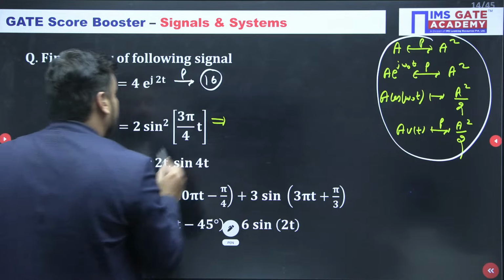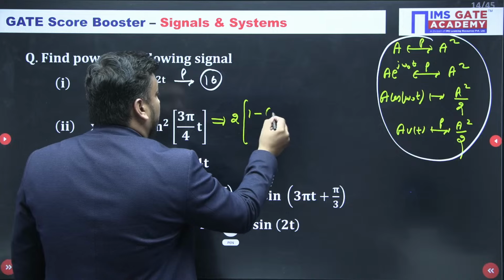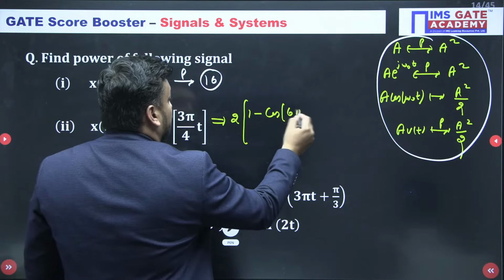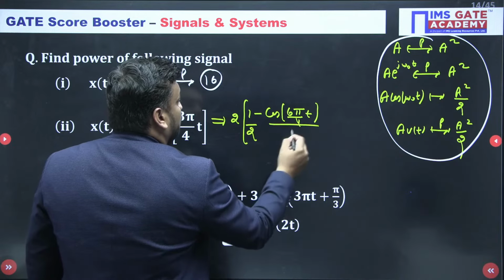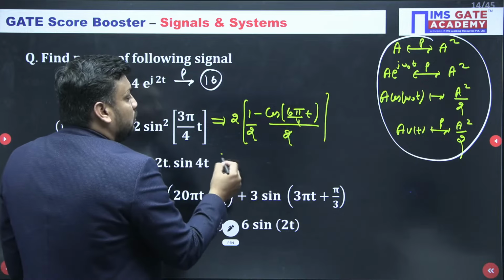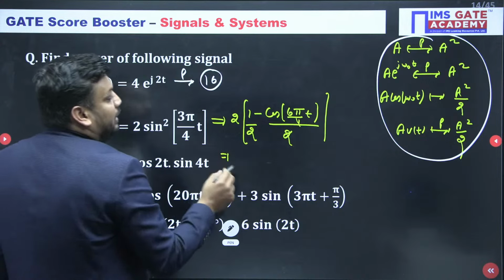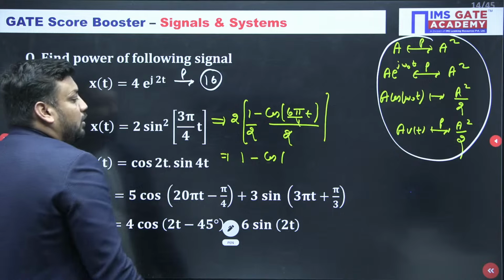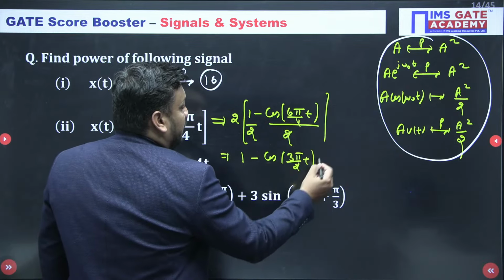What is the power of this? First of all, you have to arrange this. Twice into, because of sin squared, I can write 1 minus cos of 6 pi by 4 into t, upon 2. Here the frequency I can divide with 2, so this 2 and this 2 can get cancelled. So the answer is 1 minus cos of 3 pi by 2 into t, and we are asking for its power.